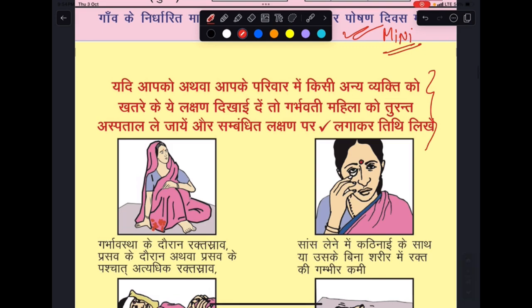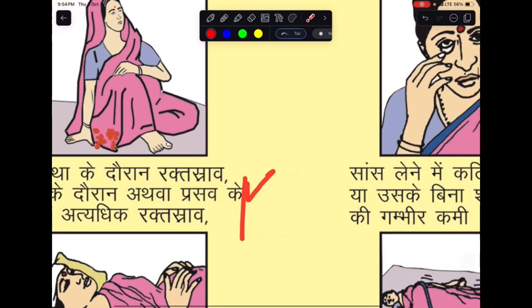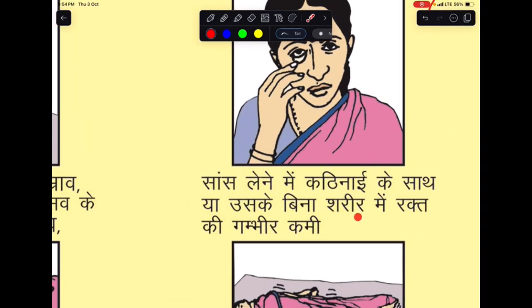Now, yes, I was talking about this. If any family member sees any kind of danger signs as shown below, please take the female immediately to the hospital. So one of the things, as we can see here as well, is that the female is having bleeding. Bleeding during pregnancy, excessive bleeding during pregnancy, then severe anemia with or without breathlessness.